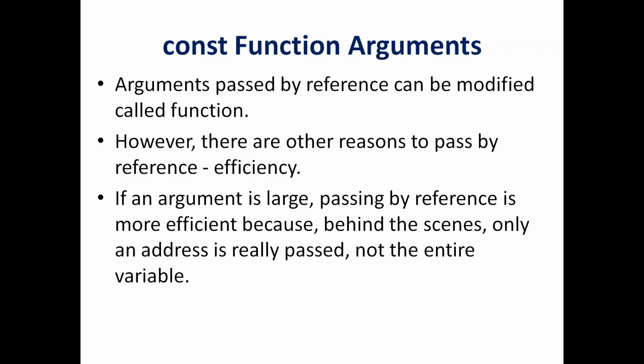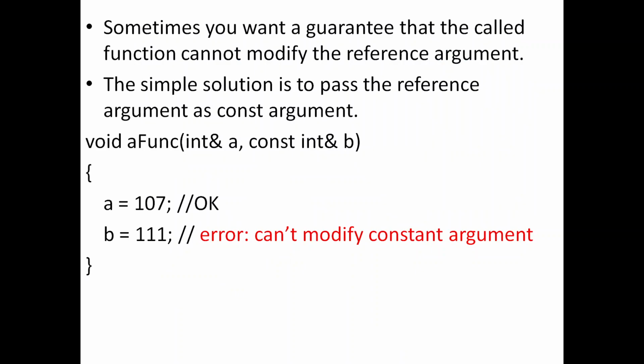Let us assume that in a particular condition I want to use call by reference, but I want to ensure that no modification happens on the arguments. For that, the simple usage is const in front of the argument name. This one is declared in the normal way, int ampersand a, a reference variable, and this one is declared as const int ampersand b.